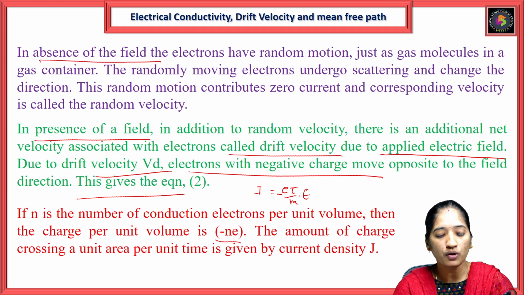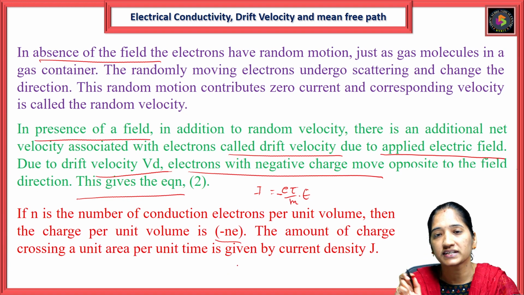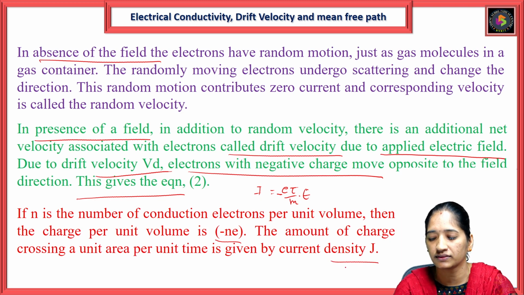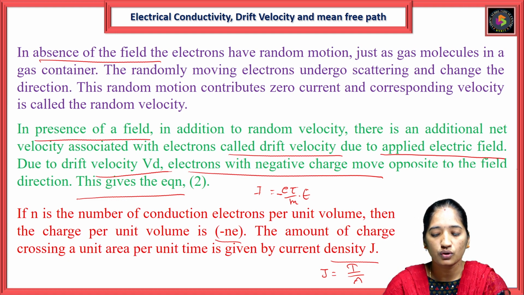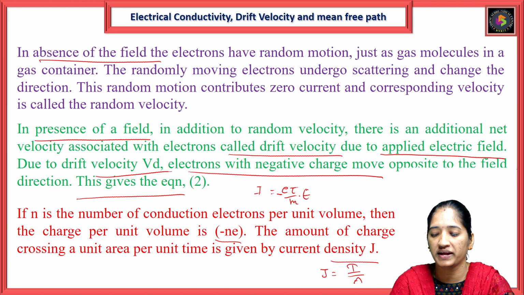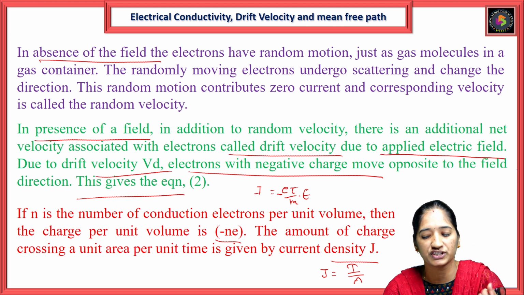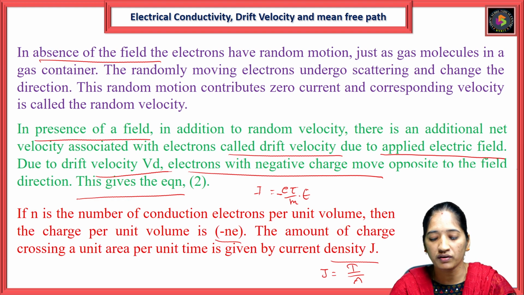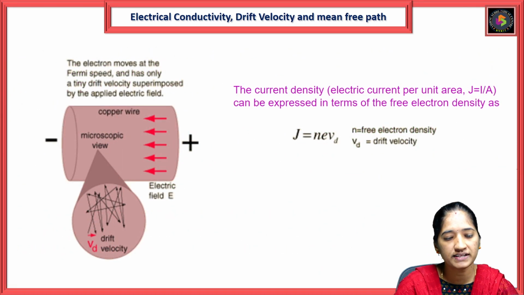The amount of charge crossing a unit area per unit time is given by the current density, which is current per unit area, J is equal to I by A. When we define the current density, meaning current flowing through a wire per unit area, let us consider the copper wire.